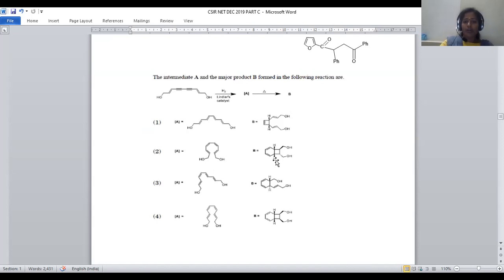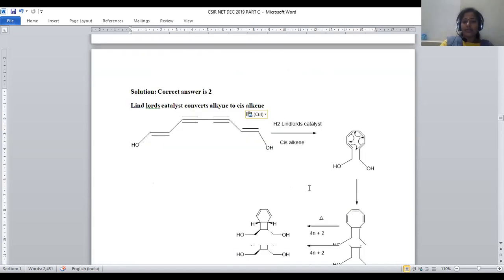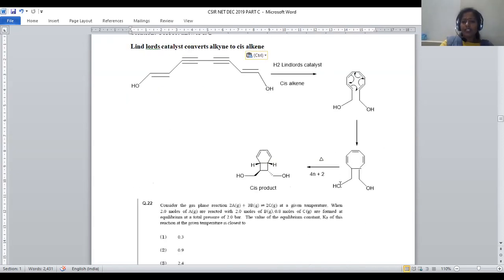Let us predict how product B will be obtained. Whenever it is subjected to heating, before that heating, within the molecule, within the structure, we have 8 pi electrons which are in conjugation. This is involved in internal delocalization of electrons, so that cyclization will be carried out and we will get this conjugated 6 pi electron system.